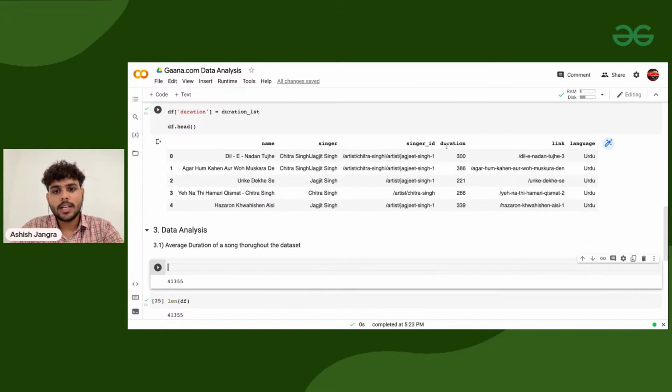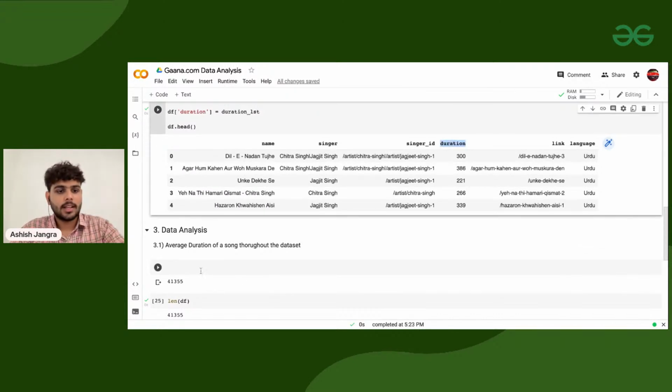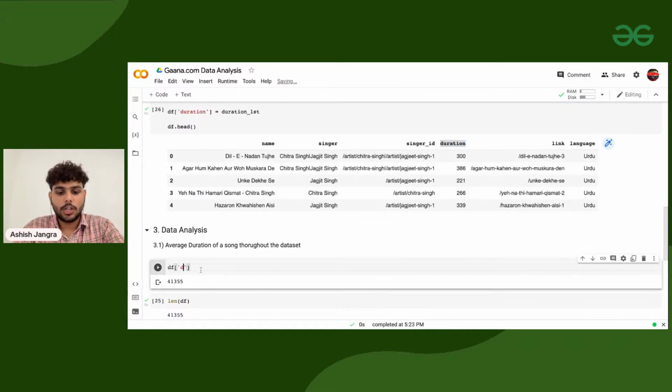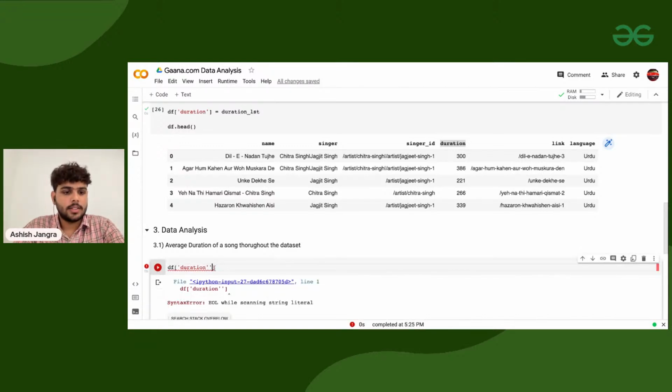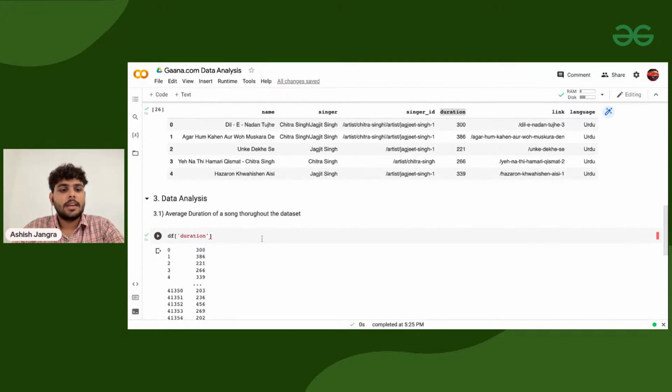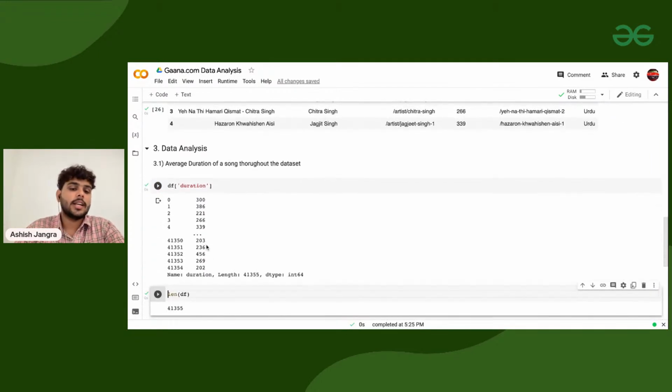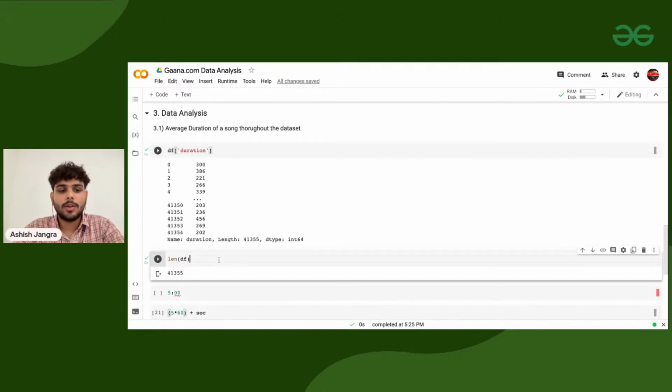simple funda, I need to select this duration column. I am taking df of duration and executing it. Obviously, after removing it, this is what you are getting. Now, what do I want to do? I want to find the average, and the formula is simple.